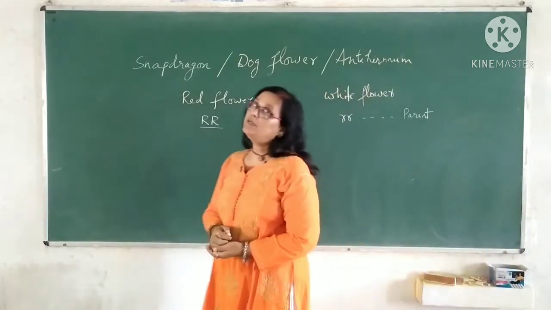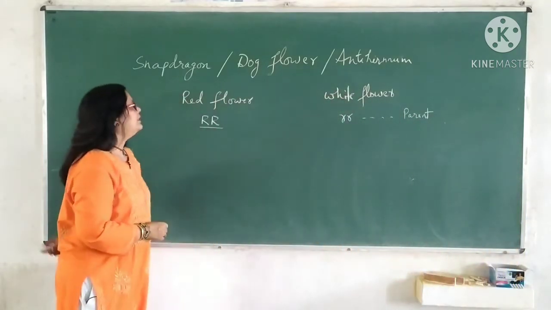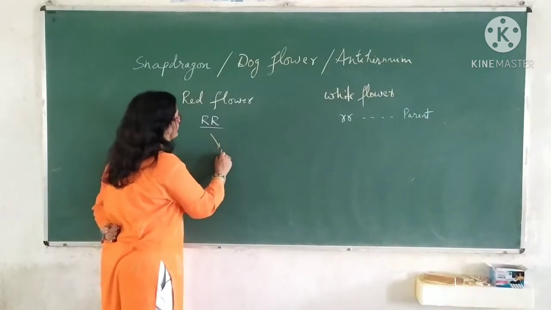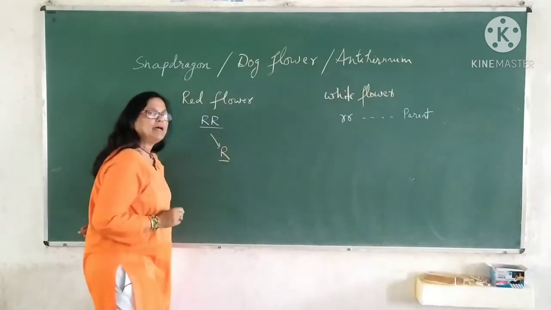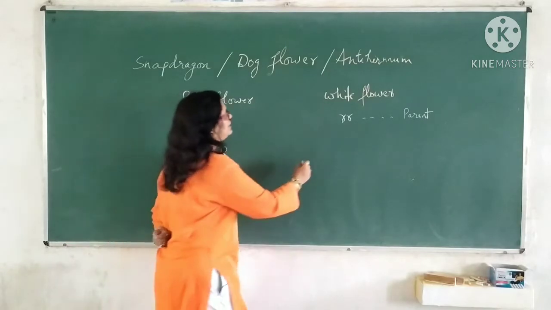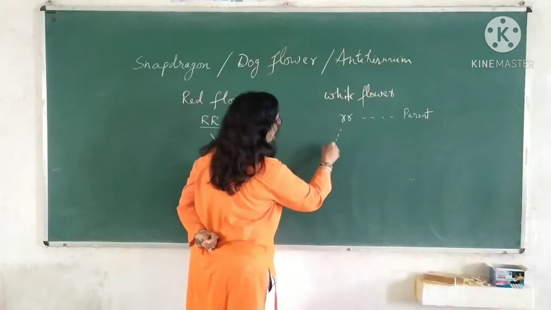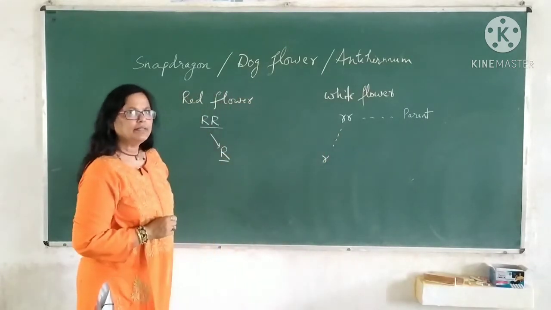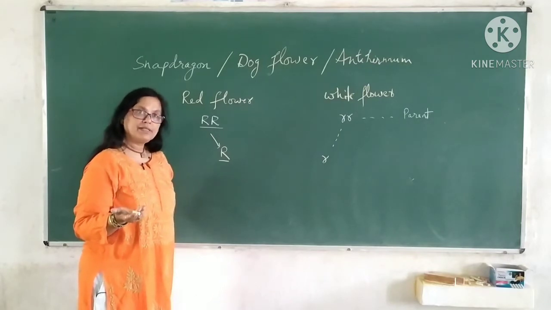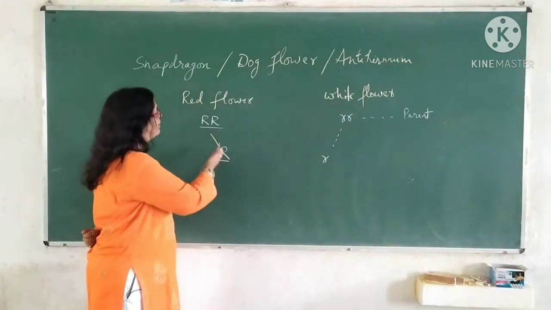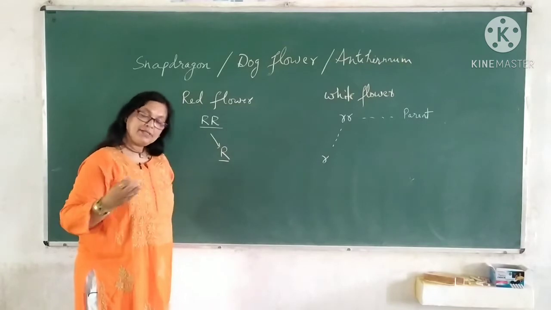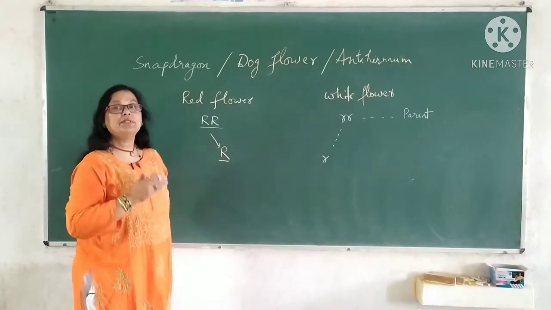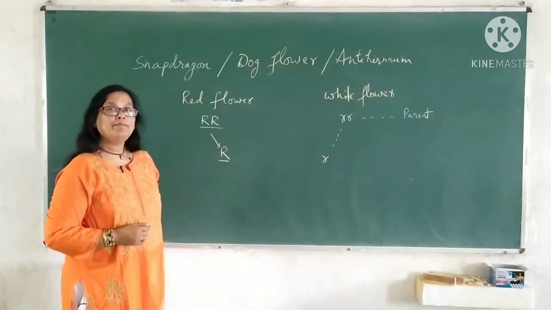A monohybrid cross was conducted. This will form a gamete with capital R and this will form a gamete containing small r. As you know, by the law of segregation, the factors will be separated to form gametes.